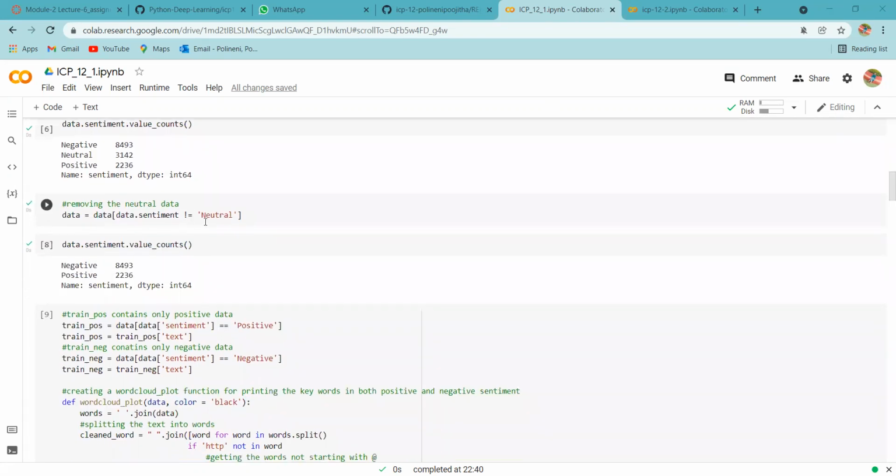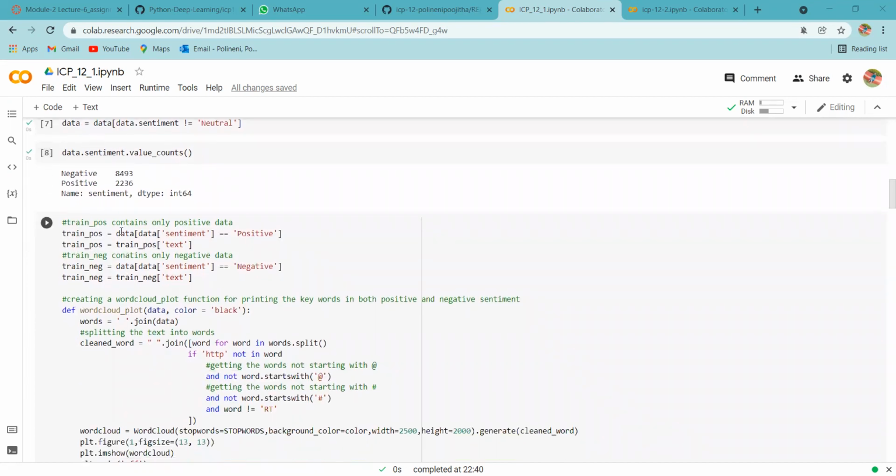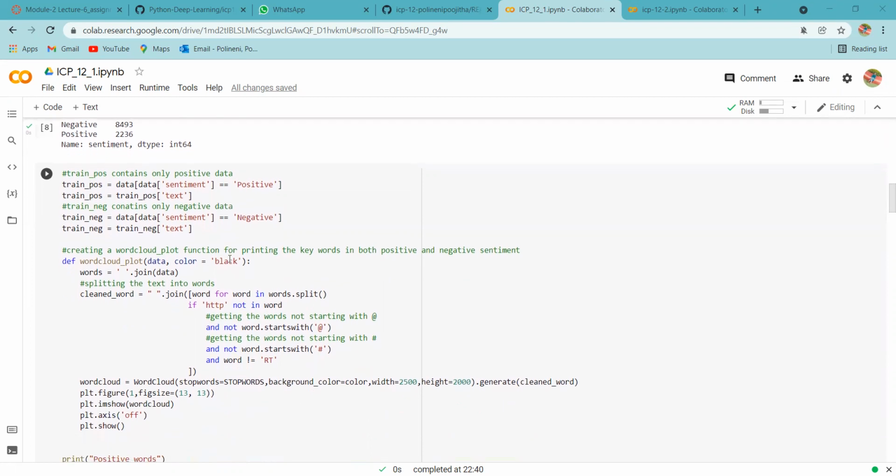And after that, we are removing the neutral data. Then after removing, we are again printing the values, positive and negative. Then we are training the data with only positive data. Then we are sending the train dot next. We are sending only negative data, and after that we are creating a word cloud function for printing the keywords